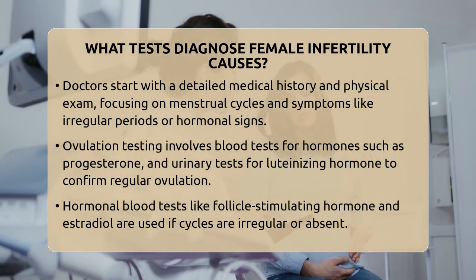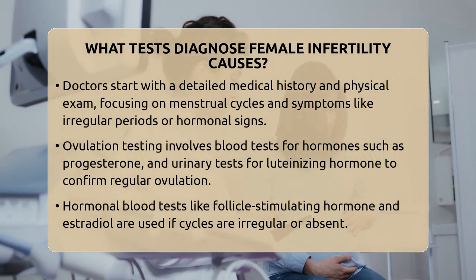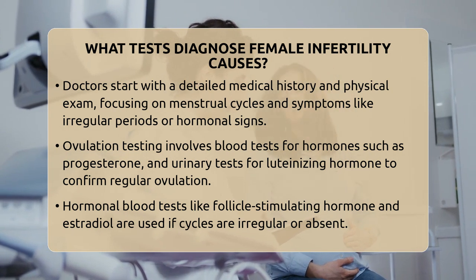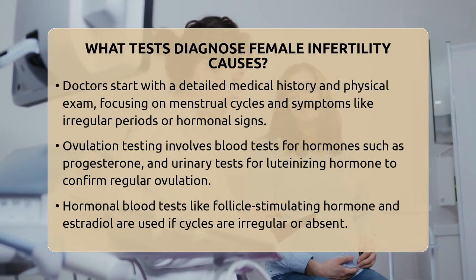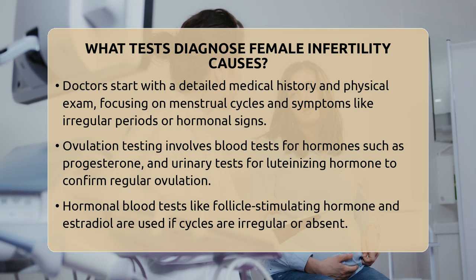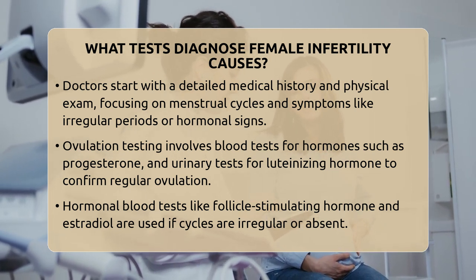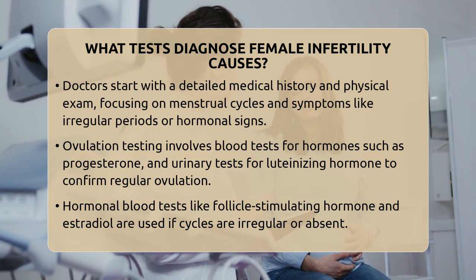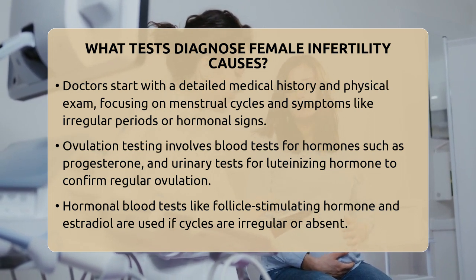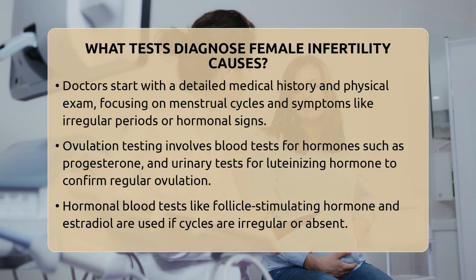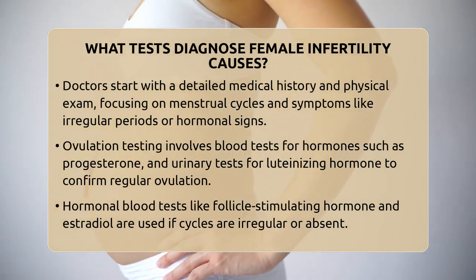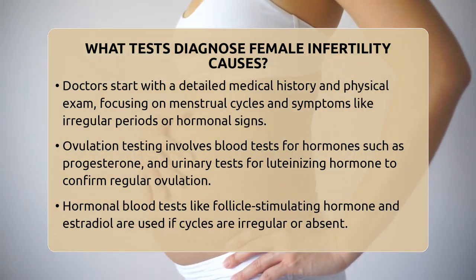The process begins with a detailed medical history and physical exam. The doctor asks about menstrual cycles, past surgeries, and symptoms like irregular periods or signs of hormonal imbalance such as excessive hair growth or acne. They also check for any physical signs of pelvic issues, including endometriosis, which can cause pain or other symptoms.